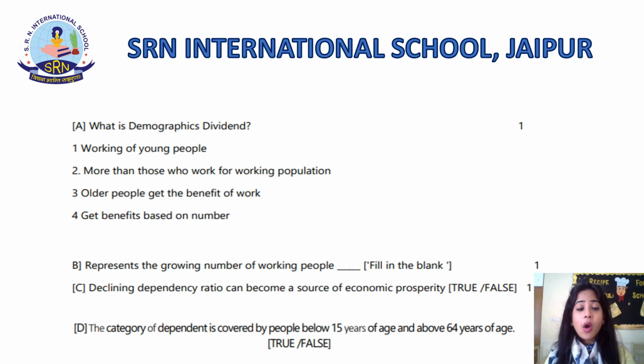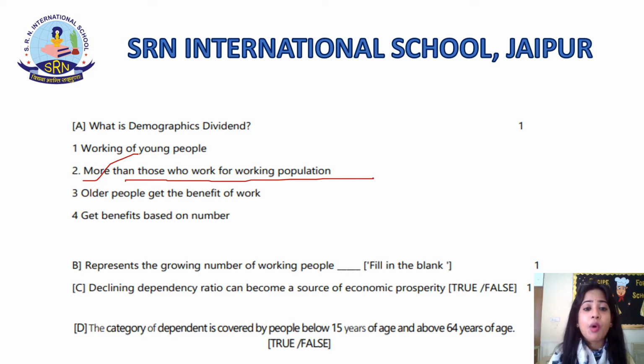Question number 1. What is demographic dividend? Now there are 4 options. You have to choose one of them. And this particular A part carries 1 mark. Working of young people, more than those who work for working population. Older people get the benefit of the work. So the correct answer should be more than those who are working for working population. This is known as demographic dividend.